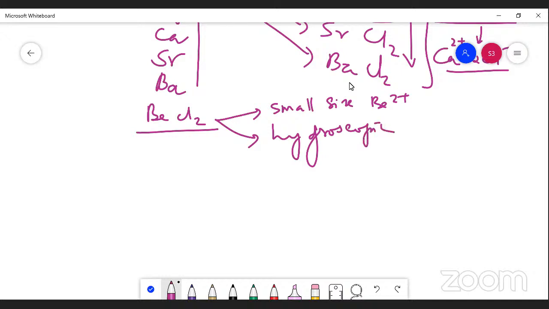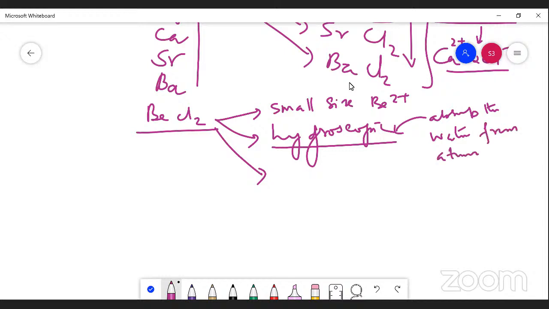Hygroscopic nature. Hygroscopic means something that can absorb water, even moisture present in the air, from the atmosphere.